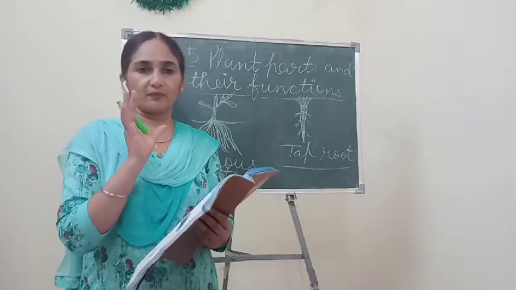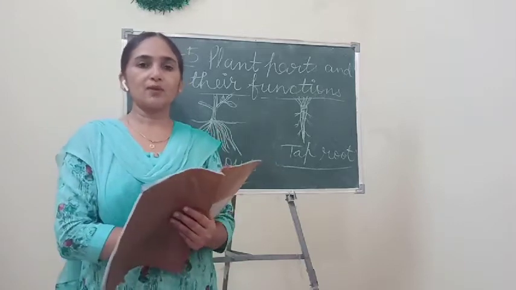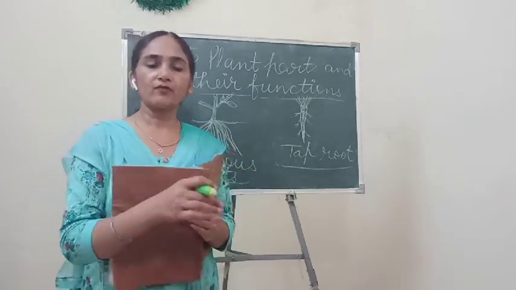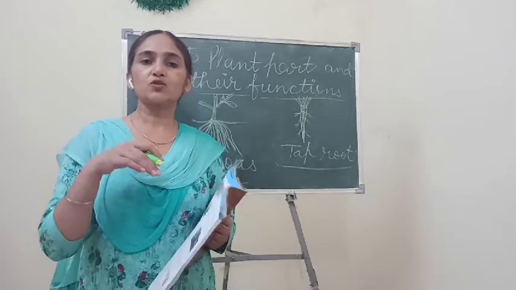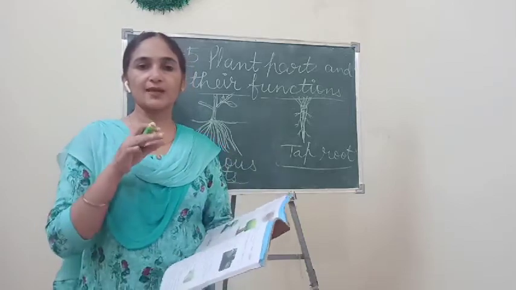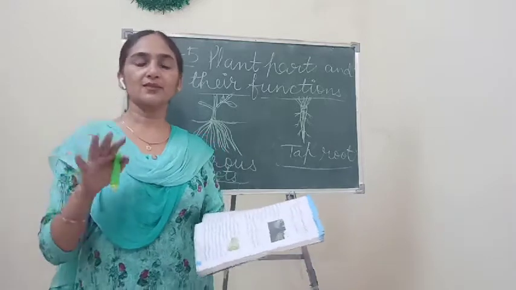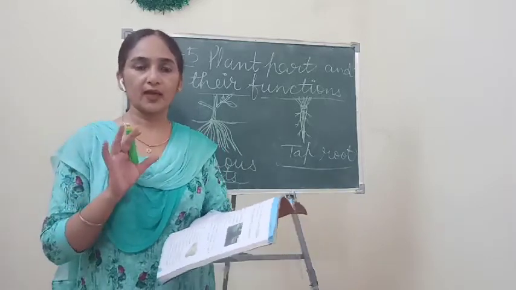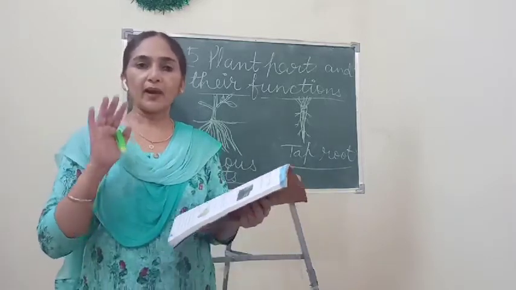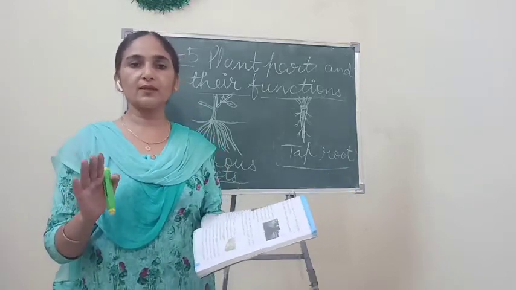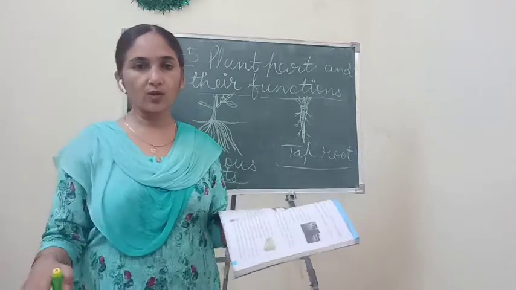I want to tell you, children, this banyan tree is a kind of tree which spreads so much, and it sends its branches over a large area. So to spread its branches, if any support is not there, then it may fall on the ground.